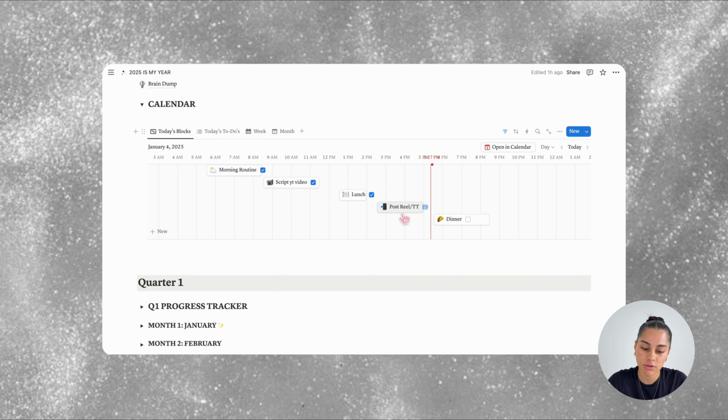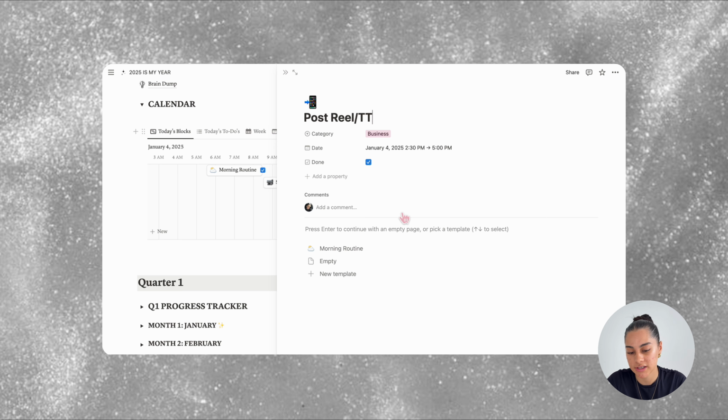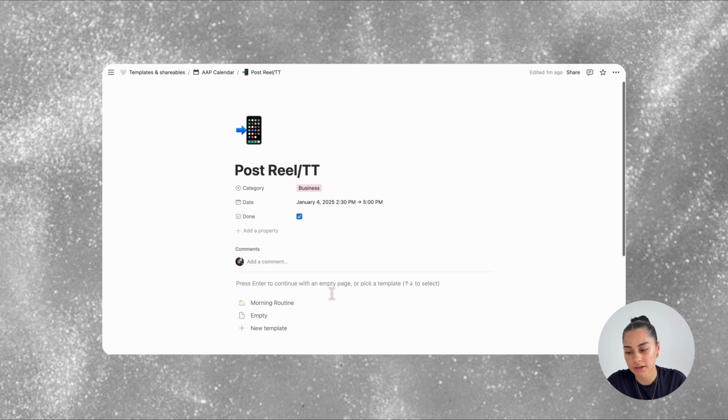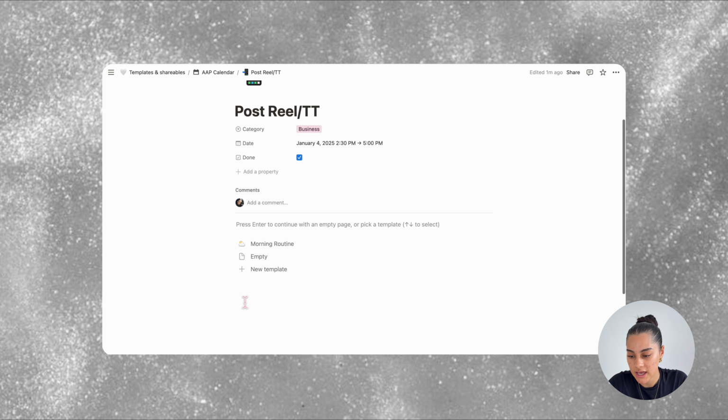They have a little tick box next to them that you can check off once you've done it. And if we click on one, it comes up on the side over here. You can expand it by clicking open in full page. And this is what it looks like. Basically, you've got a little emoji, the title of the task, the category, date, the checkbox for if it's done or not. And at the bottom, you can add in any text, image, or tables, etc.